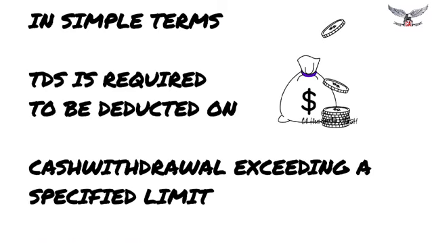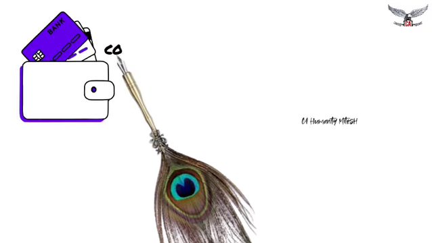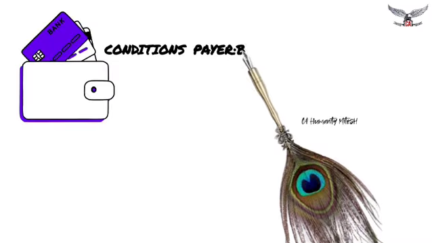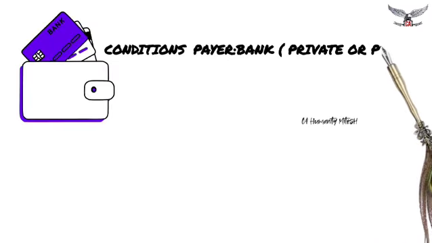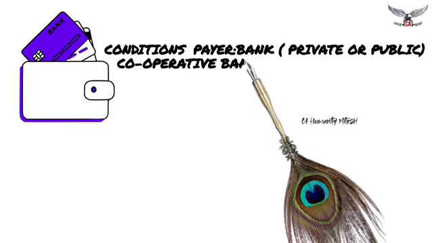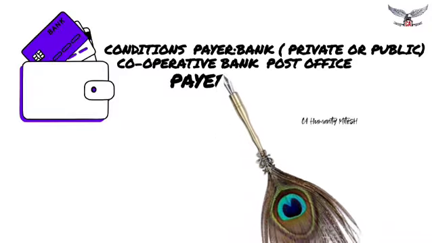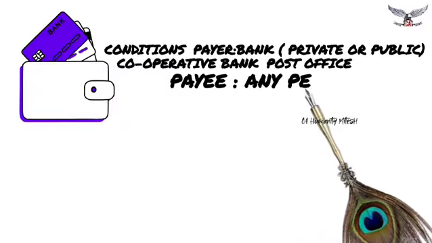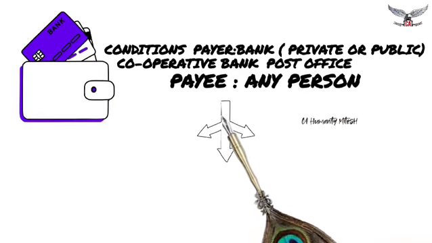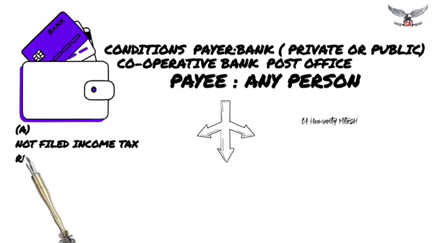The deductors are banks, whether private or public, cooperative banks, and the post office. The payee is classified into two: on one side, the person who has not filed the income tax return for 3 consecutive preceding years, and on the other side, the person who has properly filed the income tax return. The reason for this classification is that the rates and the threshold limit are different for these two types of person. The threshold limit is 20 lakh if he has not filed proper income tax returns. On the other hand, it is 1 crore.